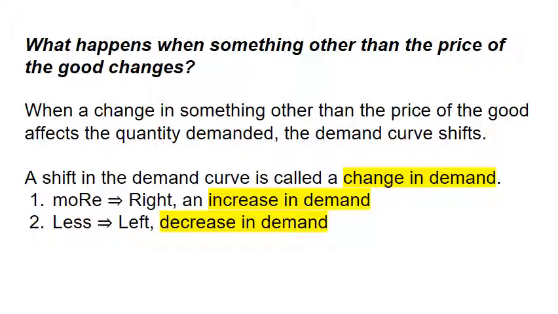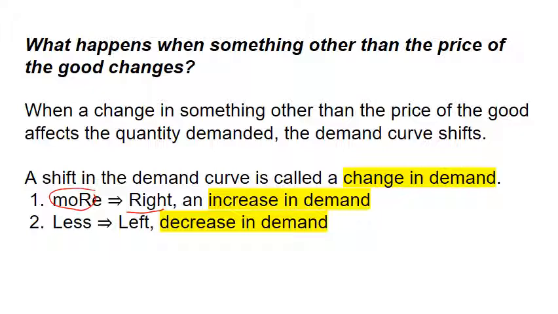When a change in something other than the price of the good affects the quantity demanded, the demand curve shifts. A shift in the demand curve is called a change in demand. When a change in one of these variables causes consumers to buy more, the demand curve shifts to the right. You can think of more as having an R in it, goes to the right. We call a rightward shift an increase in demand.